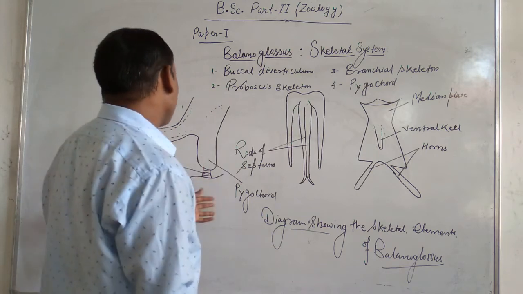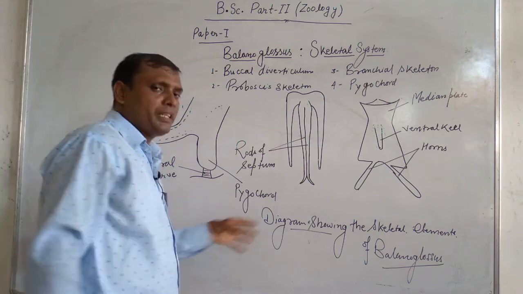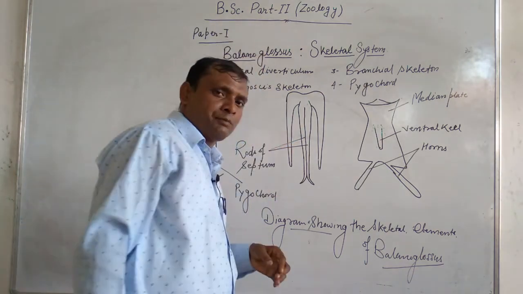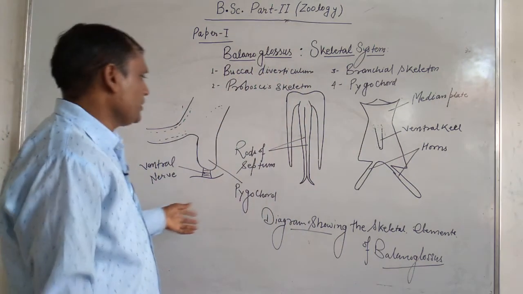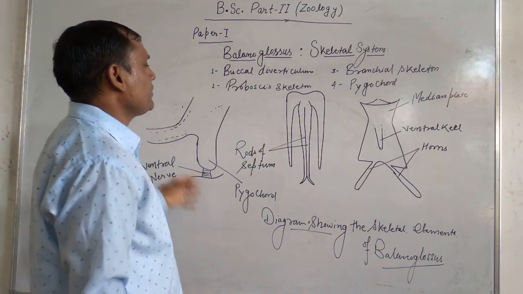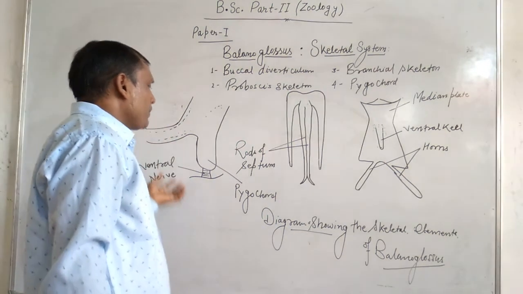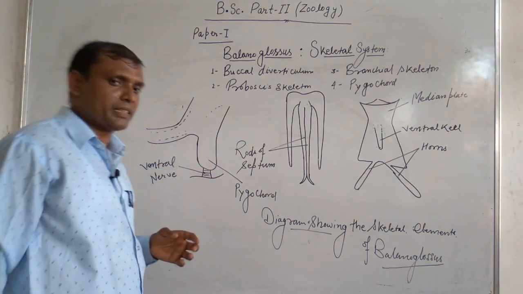These are also very important structures present inside the body of Balanoglossus. They perform the function of the skeletal system. Thus, we see these structures are very important in the sense that they perform the function of skeletal system of Balanoglossus.